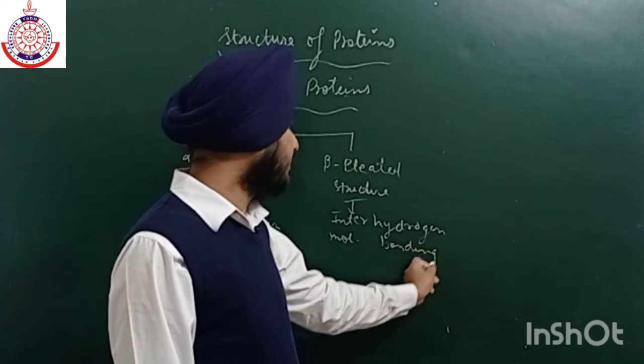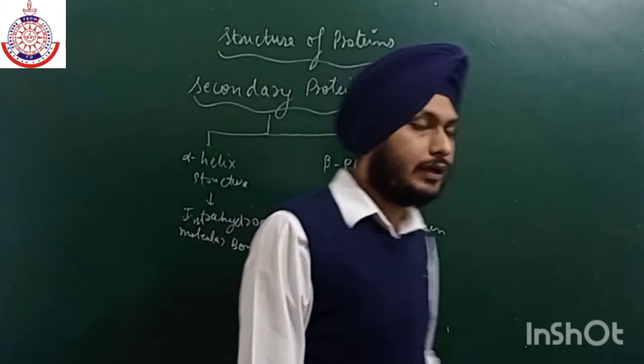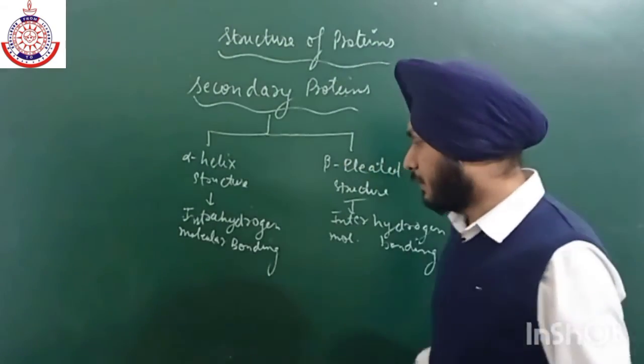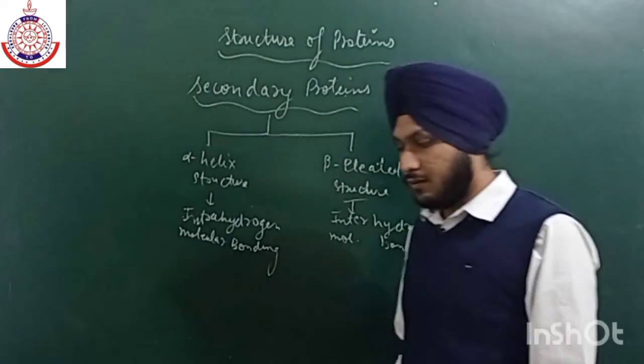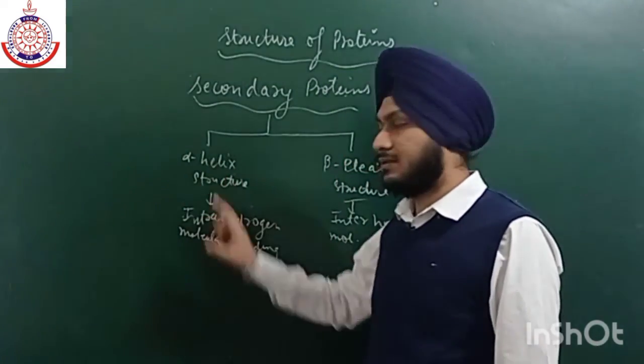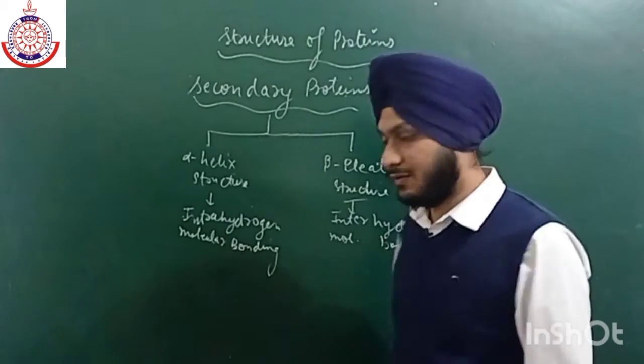Now, what is the main difference? How can we arrange amino acid groups in alpha helix? As the name suggests, some helices will be formed.